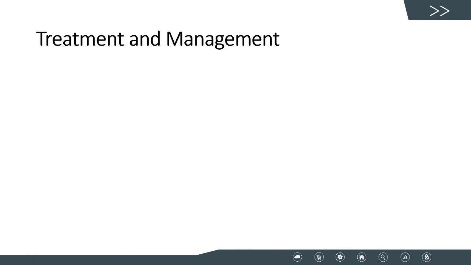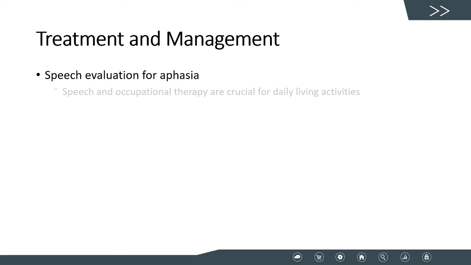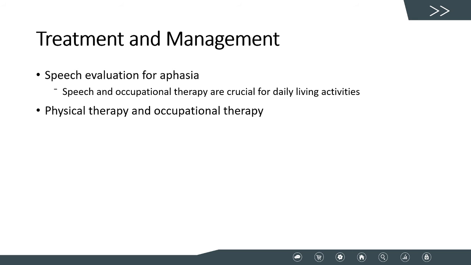Physiotherapy is an essential cornerstone in the management of lateral medullary syndrome. Inpatient rehabilitation is also necessary, and there should be regular follow-up for speech and motor evaluation, as speech and occupational therapy are crucial for daily living activities. Lateral medullary syndrome patients require physical and occupational therapy until they gradually develop their own physical strength. Patients should be made aware and educated on secondary stroke prevention strategies.